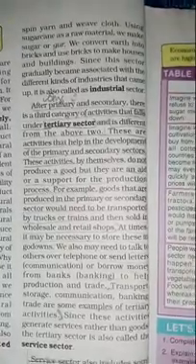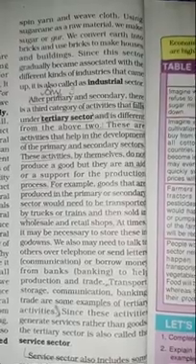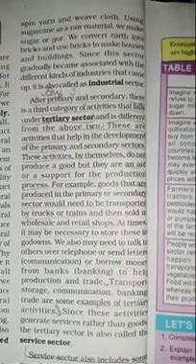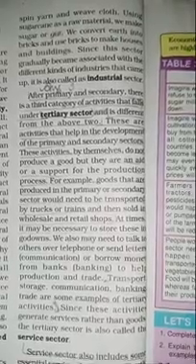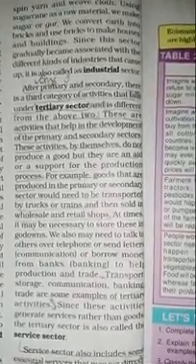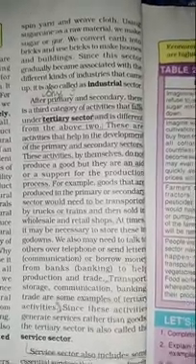For example, goods that are produced in the primary or secondary sector would need to be transported by trucks or trains and then sold in wholesale or retail shops. At times, it may be necessary to store these in godowns.